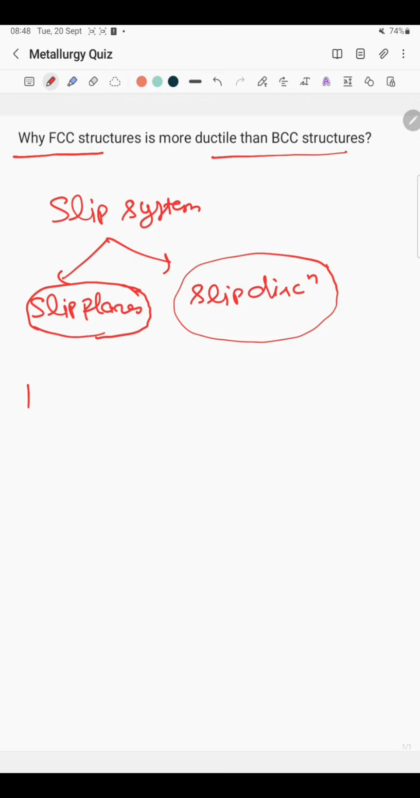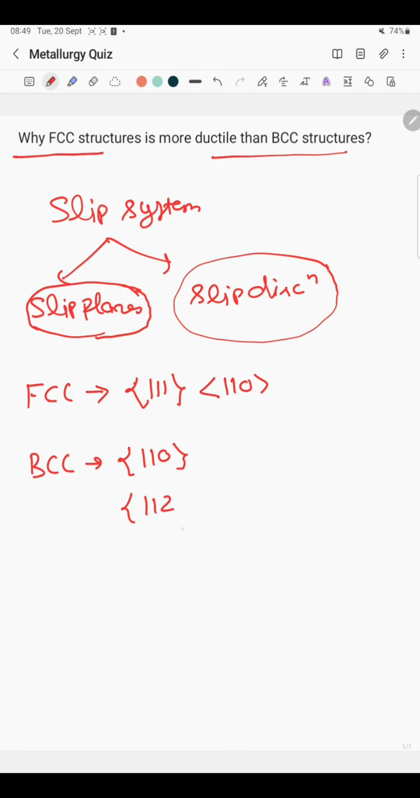So in case of FCC crystal structure, the slip plane is the family of {111}, while the most close packed direction is <110>. And in case of BCC, we don't have only a single close packed plane, we have three planes. First one is {110}, second one is {112}, and third one is {123}, while the slip direction is only <111>.